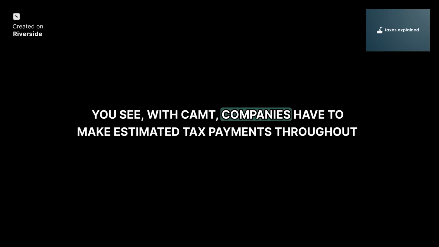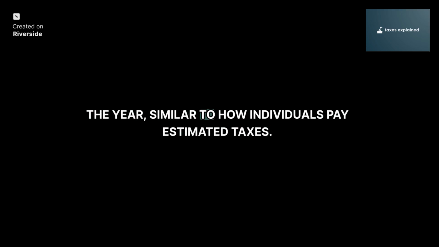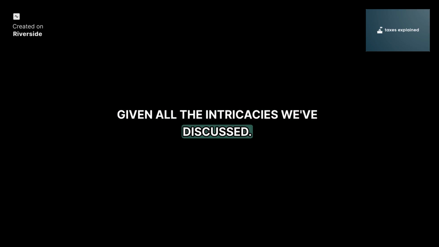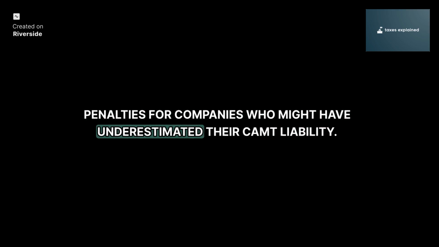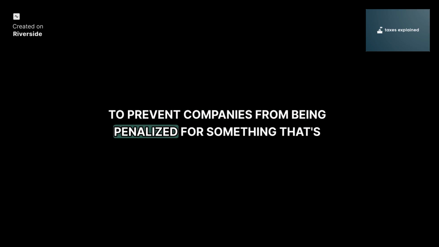You see, with CAMT, companies have to make estimated tax payments throughout the year, similar to how individuals pay estimated taxes. Right, that makes sense. You don't want to be hit with a massive tax bill all at once at the end of the year. Exactly. But accurately estimating CAMT liability can be incredibly difficult, given all the intricacies we've discussed. Notice 2024-33 acknowledged this difficulty and provided a waiver on some penalties for companies who might have underestimated their CAMT liability. So it's like a safety valve. Yeah. To prevent companies from being penalized for something that's inherently hard to predict. You got it. It was a welcome relief for many companies, especially those grappling with implementing CAMT for the first time.